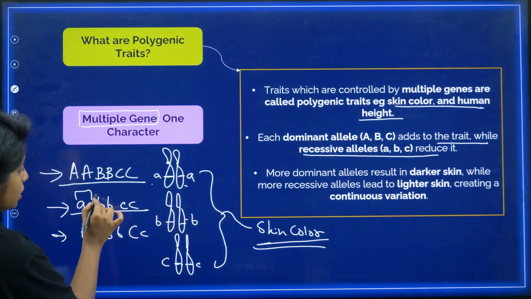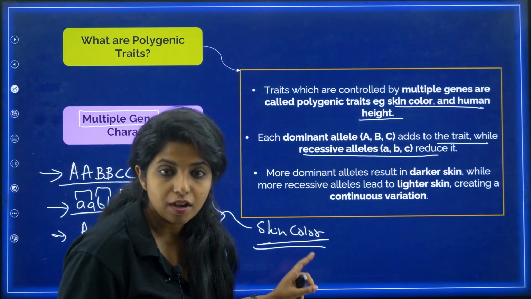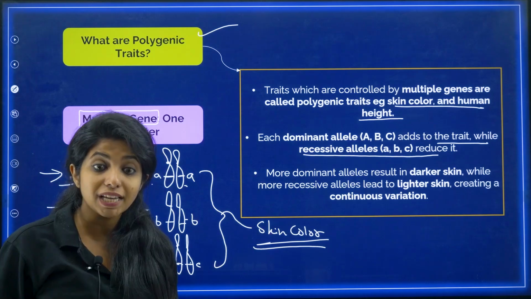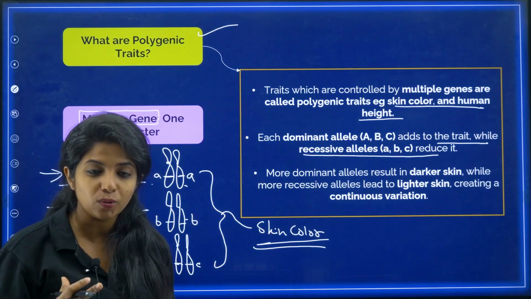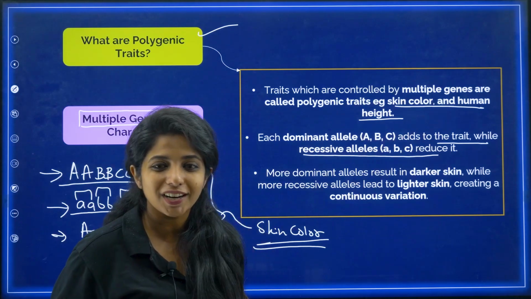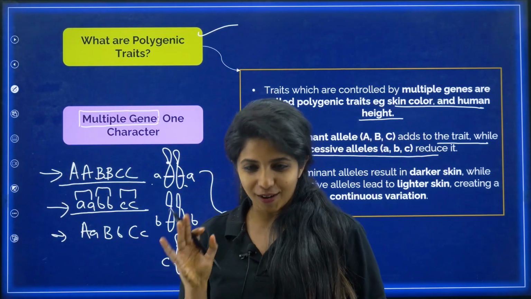Over here, this is a gene pair, this is another gene pair. So three genes are coding for what? Skin color. Which is why it becomes what? Polygenic traits. So many genes are controlling one particular character. Examples are skin color and human height. Do not forget it, okay?